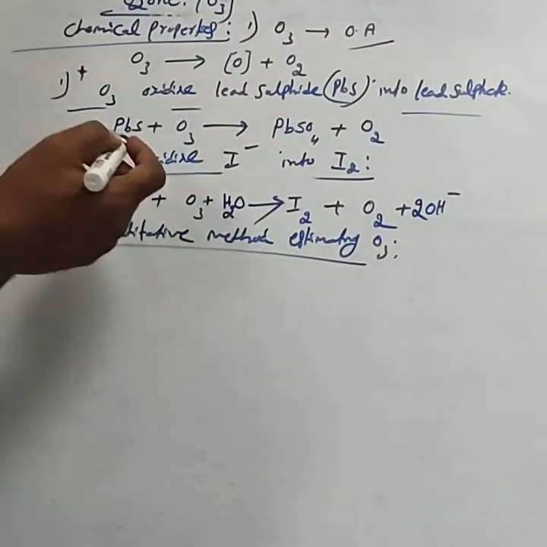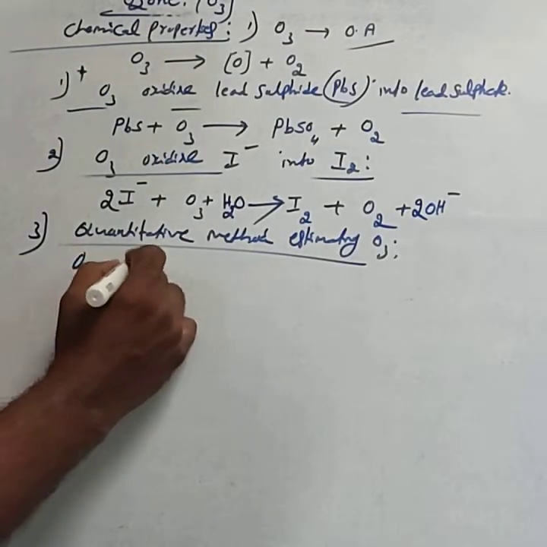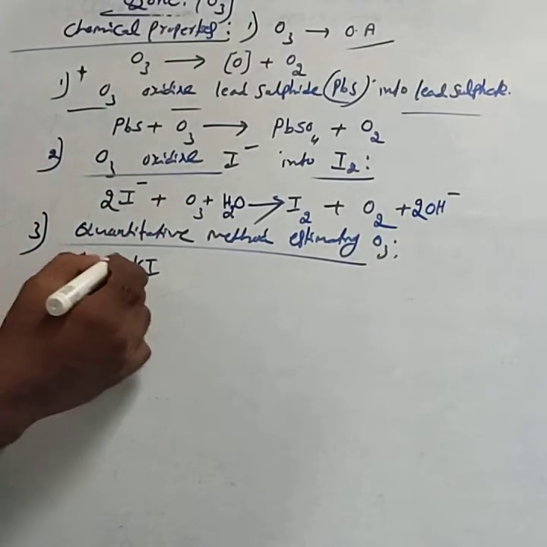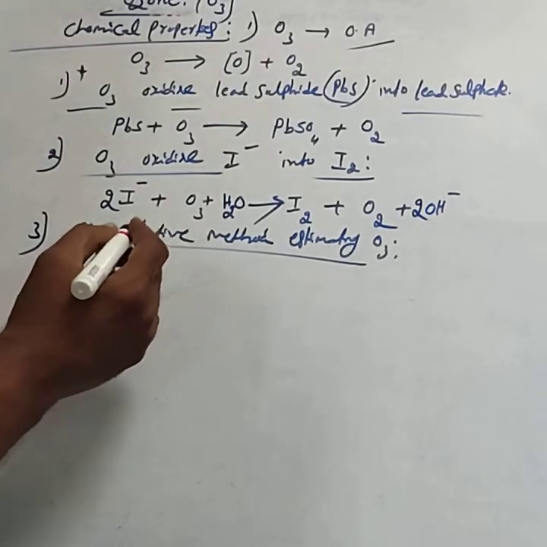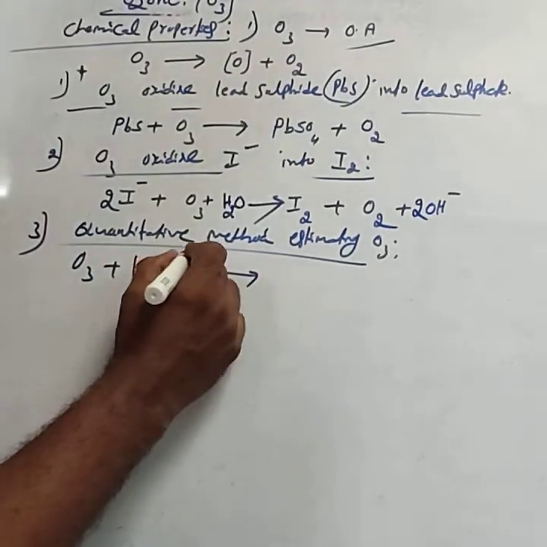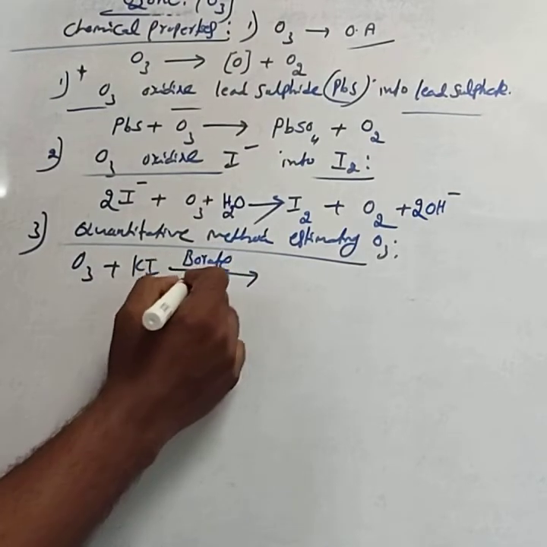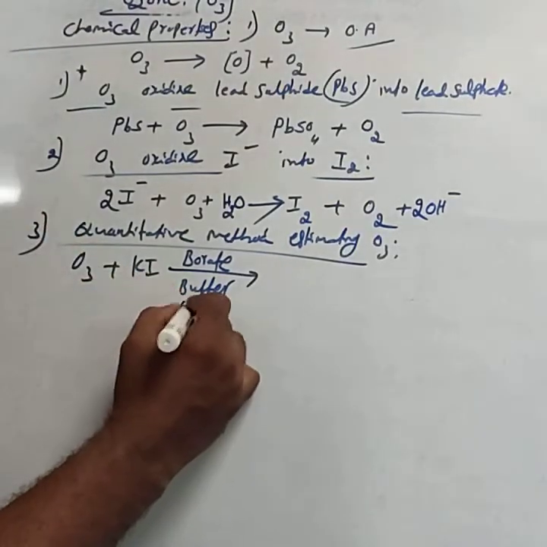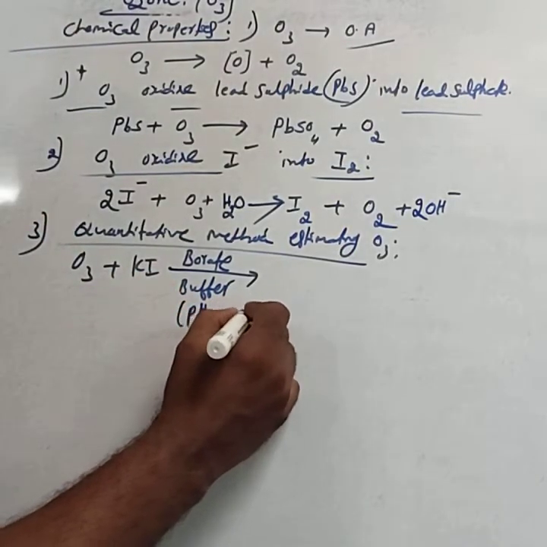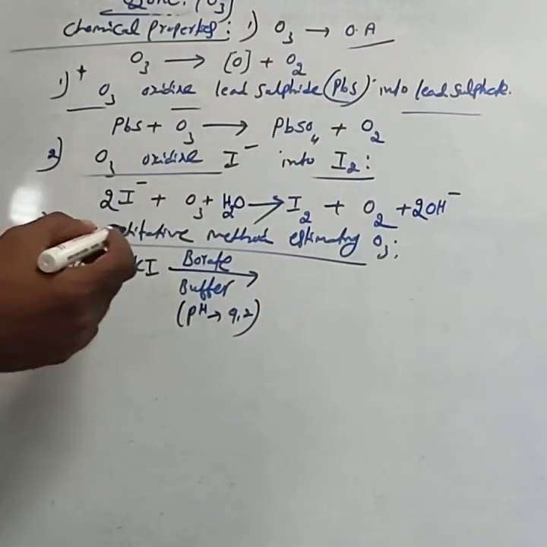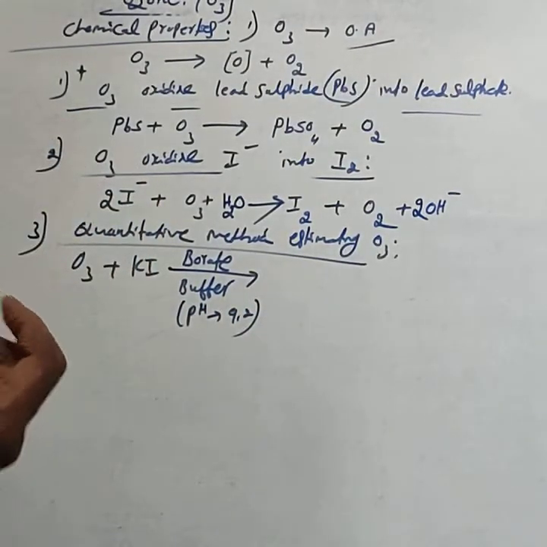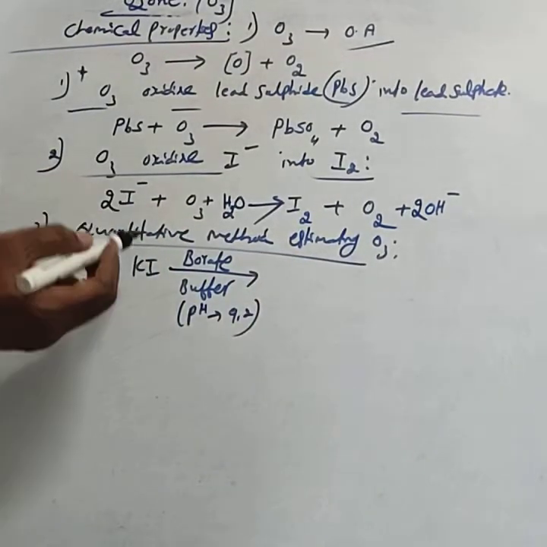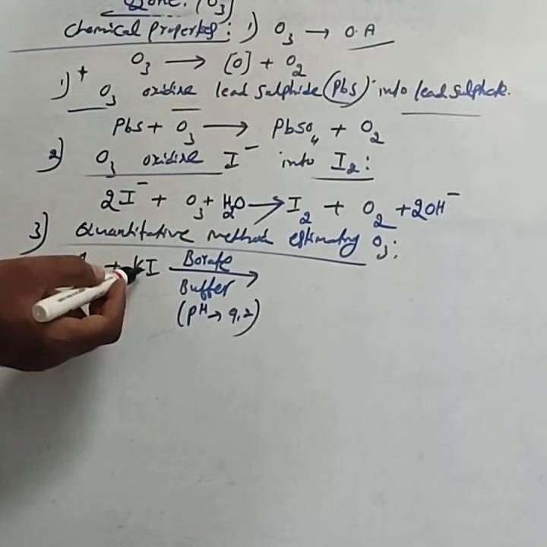For this one, you consider ozone when treated with potassium iodide solution in the presence of the borate buffer of pH value 9.2. Instead of KI, we are using I minus, as I minus is produced from the KI only.